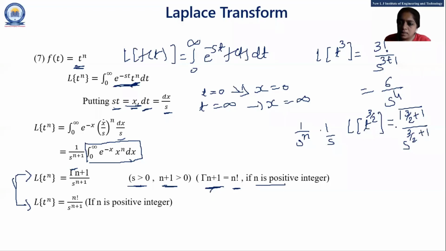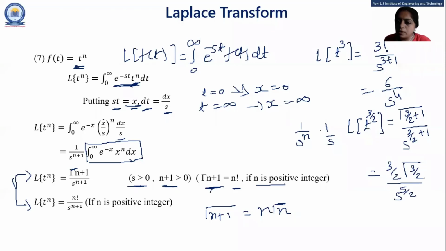And this gamma n plus 1 is, see, for gamma n plus 1, there is one other formula, n gamma n. So we put this n as 3 by 2. So this is 3 by 2 gamma 3 by 2, and in the denominator s raised to 5 by 2.